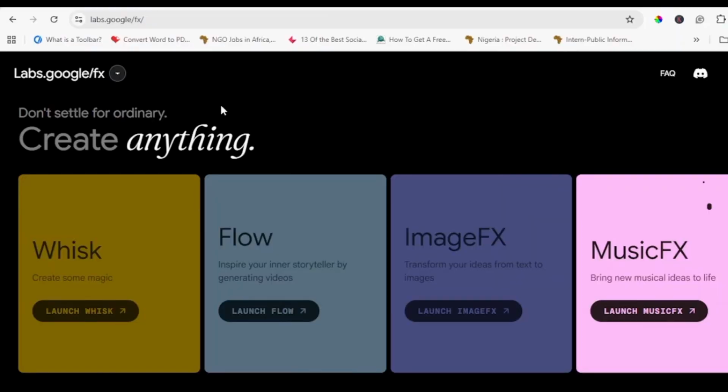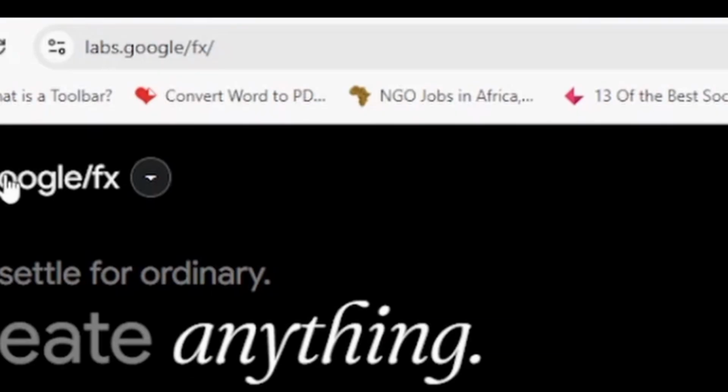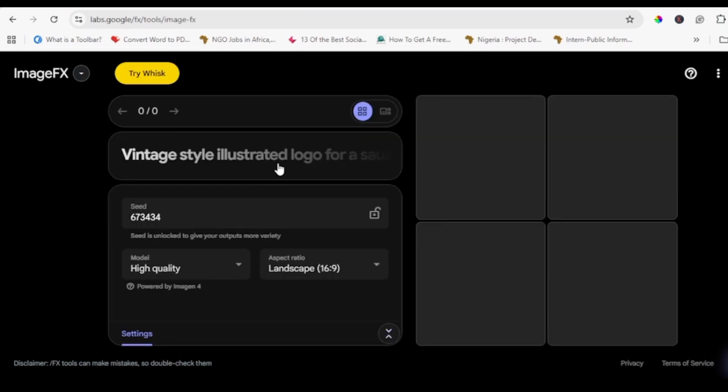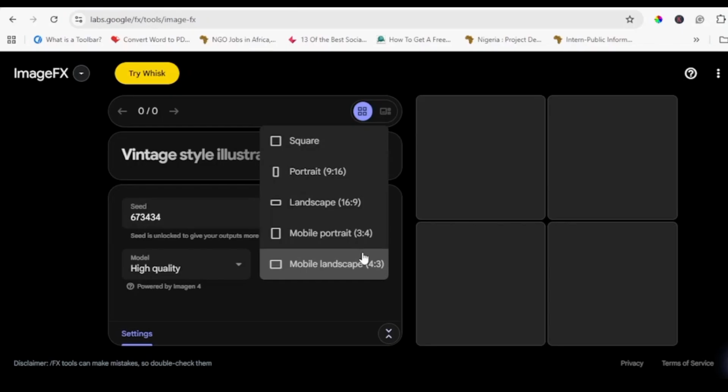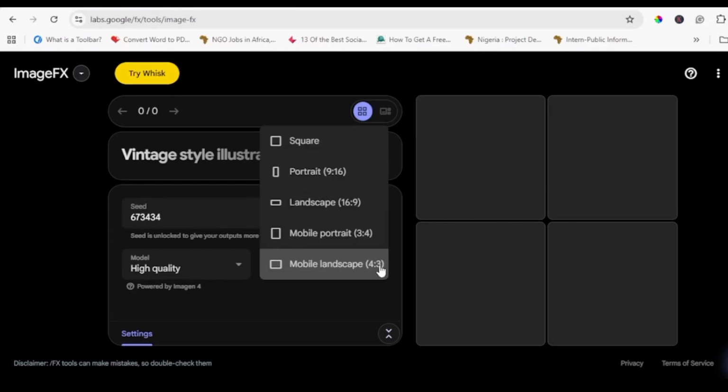For the second step, we'll be generating our model and we're going to visit Google Labs. This is the URL, labs.google/fx. So we're going to click on Launch FX. When we are in Google ImageFX, there are certain things to consider, such as majorly the aspect ratio, right? This aspect ratio will determine the output. The 16:9 is your landscape video, while your 9:16 is your portrait video. How do you want your model to be presented? But for the purpose of this particular video, we're going to choose the 9:16 aspect ratio, right?